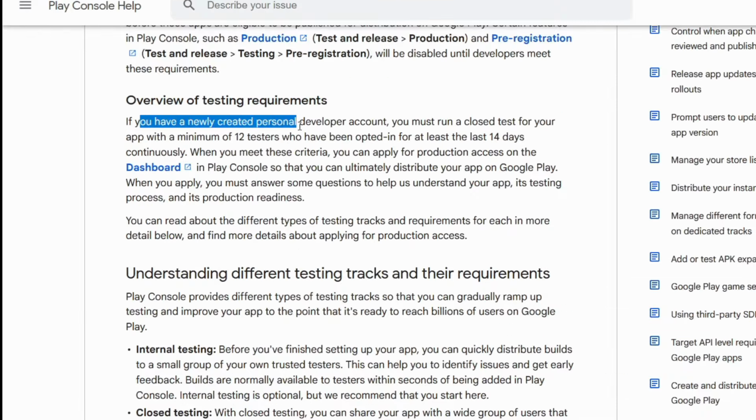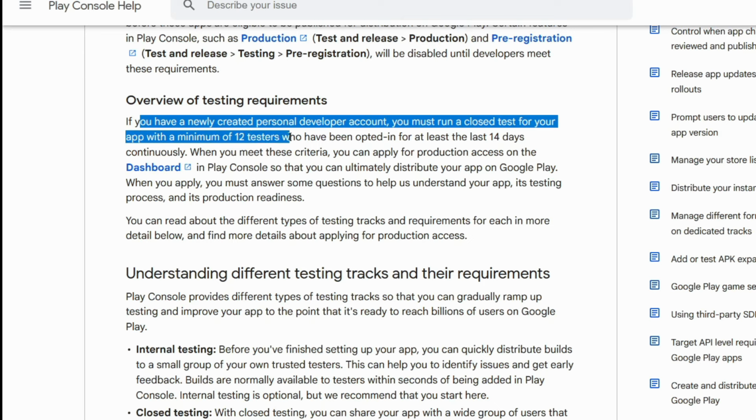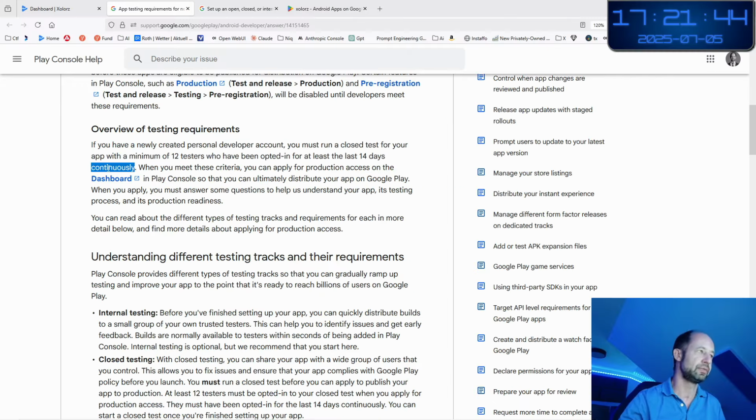If you have a newly created personal developer account, you must run a closed test for your app with a minimum of 12 testers who have been opted in for at least the last 14 days continuously. So this means what? That you have a 14-day period, and during this rolling 14 days, you must have 12 testers opted in to the app test, which is just completely stupid.